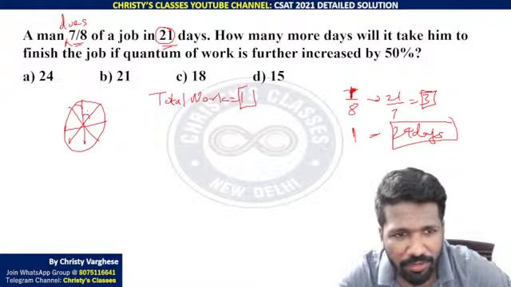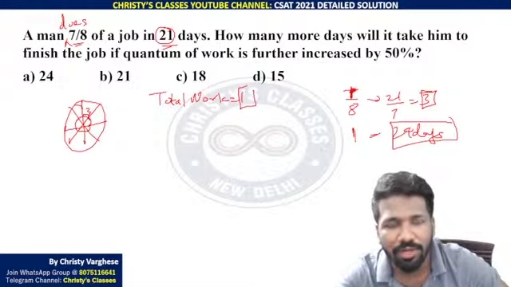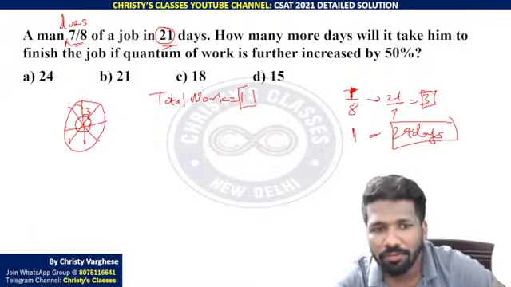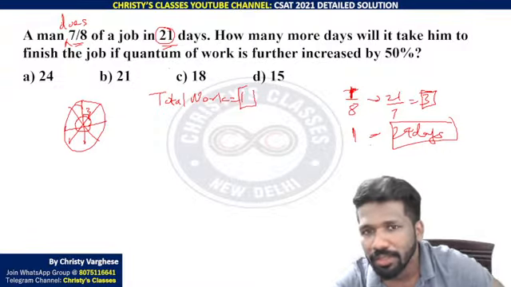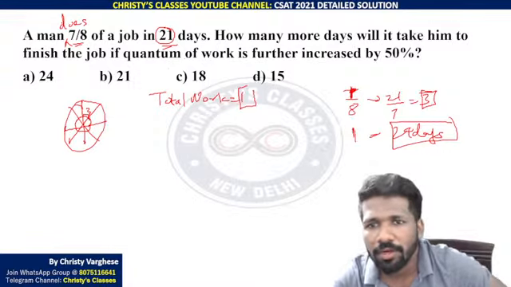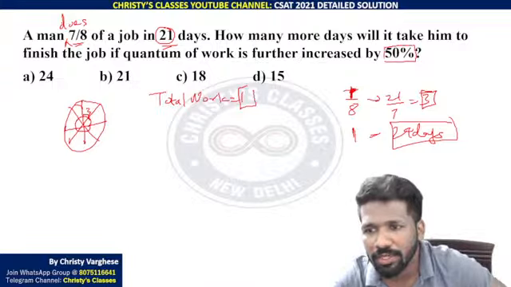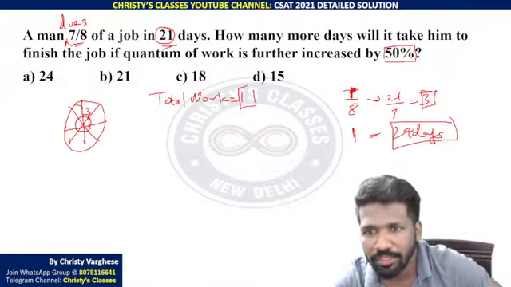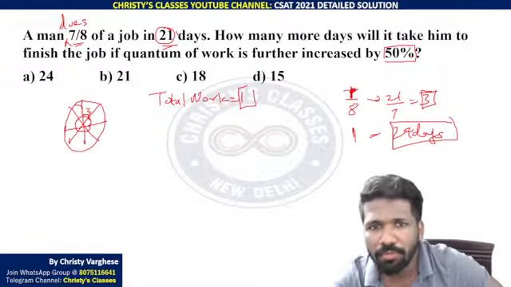24 days, if you divide it into 3 days, that is making total sense. 7 by 8 is 21 and 8 by 8 is 24. So 1 by 8 is 3. So how many more days will it take him to finish the job if the quantum of work is further increased by 50%? Means whatever be the work, half work is added to it. That means after 21 days, how many more days are needed?